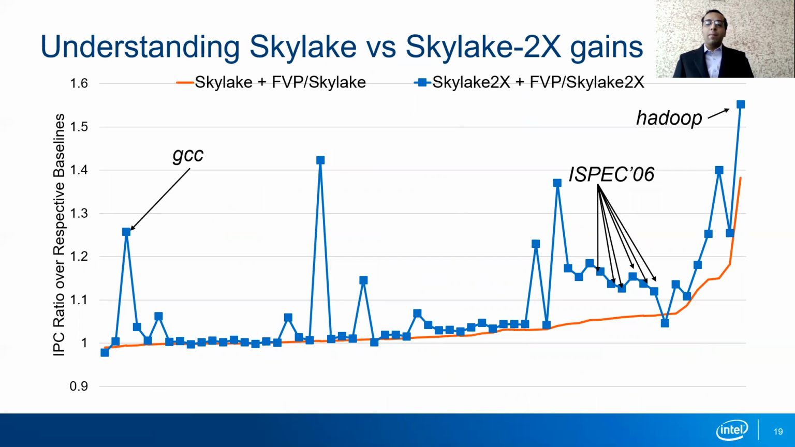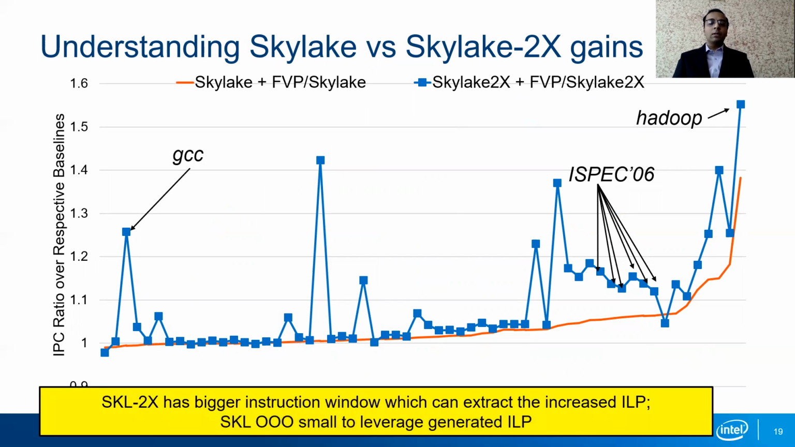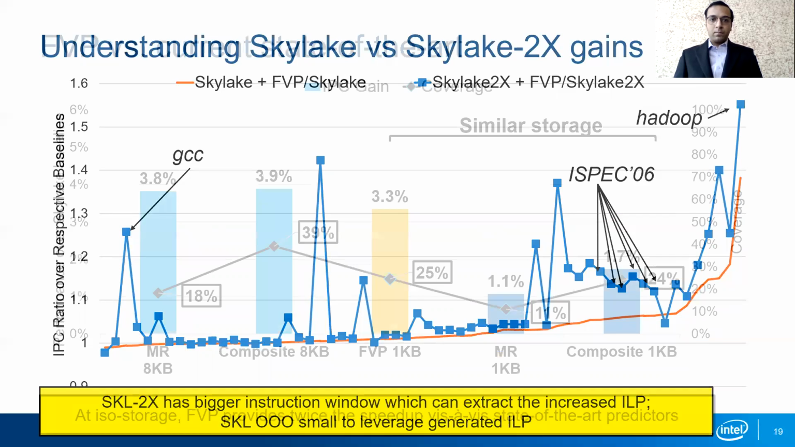As we can see, many benchmarks have more performance on Skylake 2x. The reason for this is that Skylake 2x has a bigger instruction window, and therefore this can be used to extract the increased ILP generated by value prediction. On the other hand, Skylake has a very small instruction window, and this cannot extract the increased ILP that has been generated by value prediction. Hence, the gains on Skylake 2x will be higher.